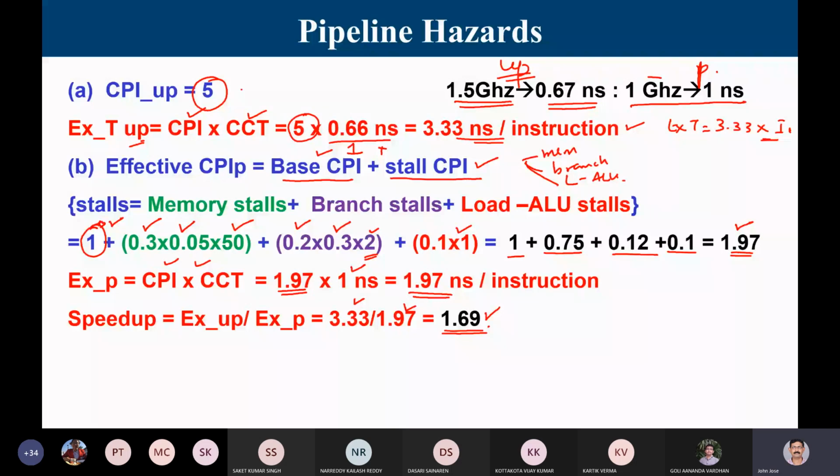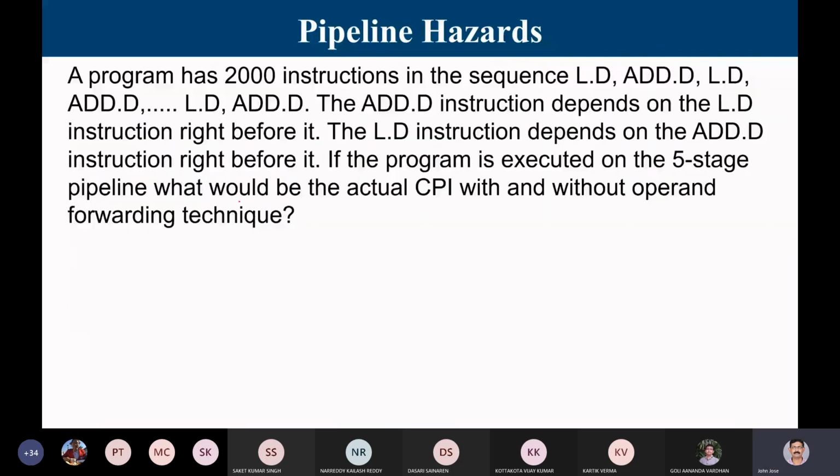We are now moving into the next question. It's pipeline hazards. Can you see the slide? Can someone respond? Can you see the pipeline hazards slide?